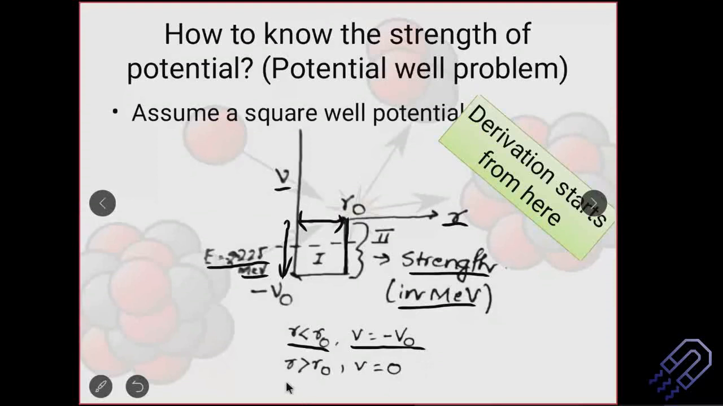And if R is greater than R naught, the potential is zero. That means you are out of the room. You have broken the door and you are out. You can move around freely now. Quarantine is over. So your potential becomes zero. That is very important.